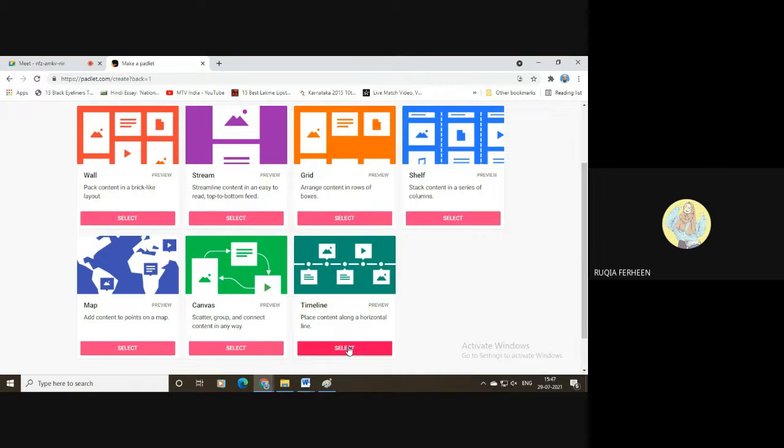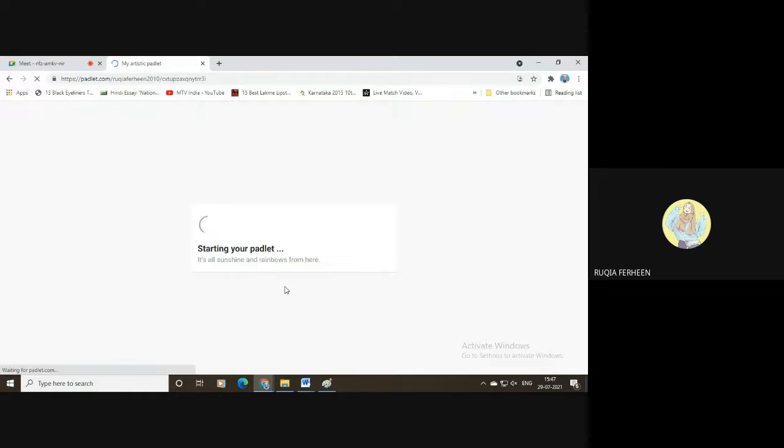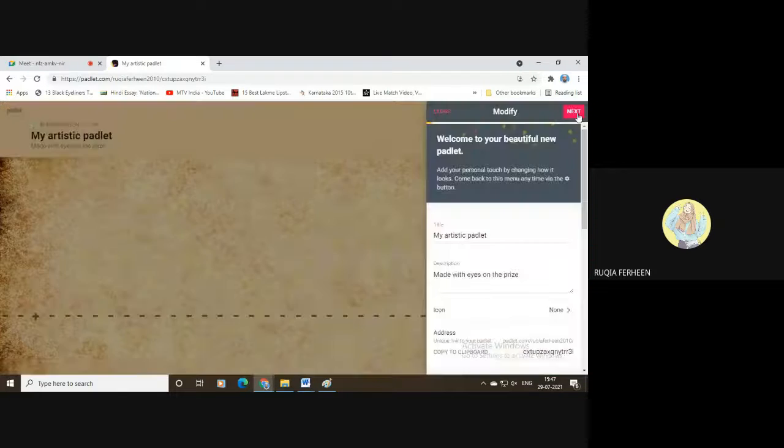The next is a timeline. Timeline, as you can see, the content is placed along a horizontal line. If you're okay with the background, you can continue with that itself, or else if you want to change the background, you can change it.